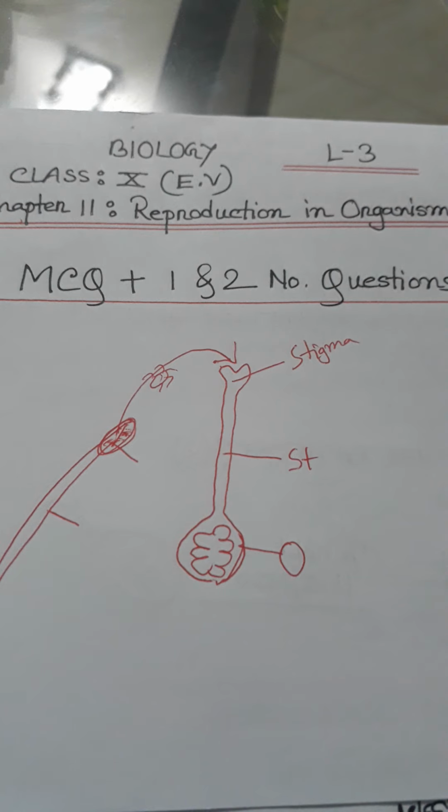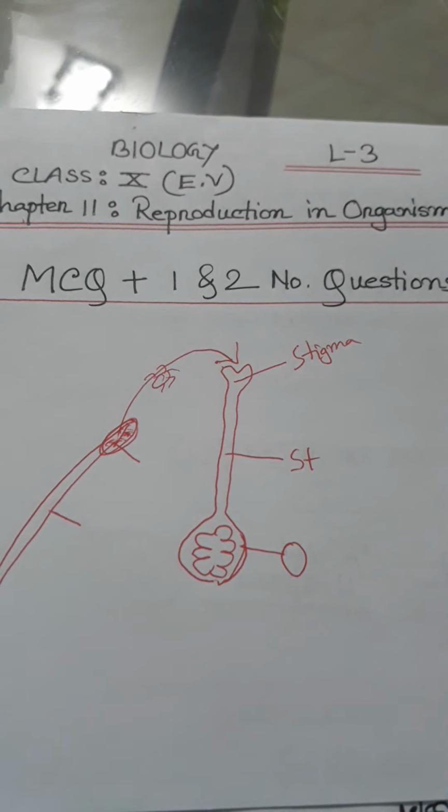Megasporogenesis: in the nucellus of an ovule, a cell starts to become larger, near the micropyle. One embryo sac contains how many nuclei? 8 nuclei. And the secondary nucleus is 2n.